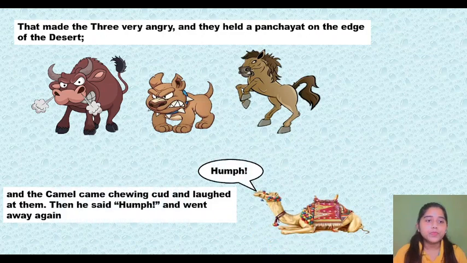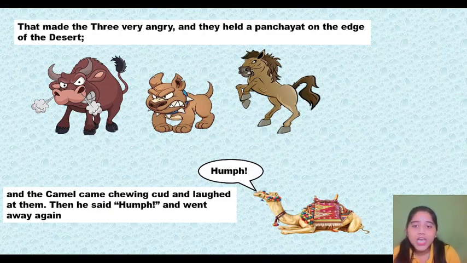And the camel came chewing cud and laughed at them. Basically the camel is a herbivorous animal, and as you have learnt in science, herbivorous animals like cow, camel, goat chew their food again after swallowing it at once.